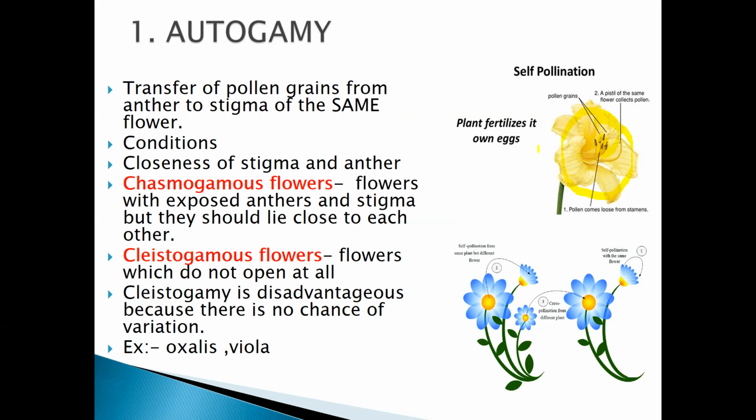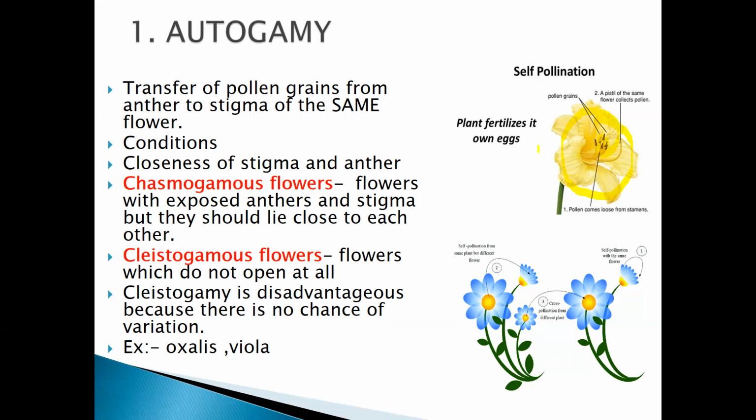There are 2 types of flower: chasmogamous flower and cleistogamous flower. Now, first you need to remember what is autogamy. Autogamy is nothing but a self-pollination process. And in the self-pollination process, what happens? The transfer of the pollen grain from the anther to the stigma happens within one flower.